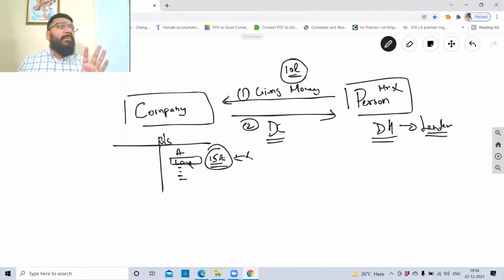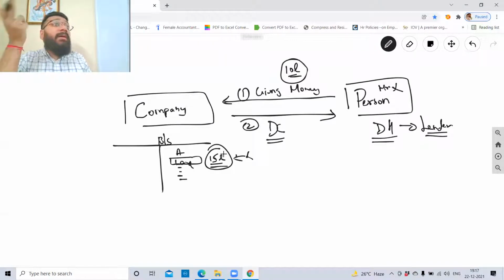Unsecured means what? I'm giving you a 10 lakh loan, and in return, I'm not taking any security. Which means that in an unsecured debenture, what is the risk I'm carrying? That if the company goes into liquidation or winding up, and the company is not having sufficient money, and the debenture holders are not being paid, gone. So unsecured debenture means there is a risk that on the date of repayment, the company can run out of money and you will not get anything. So that is unsecured. Secured means what?